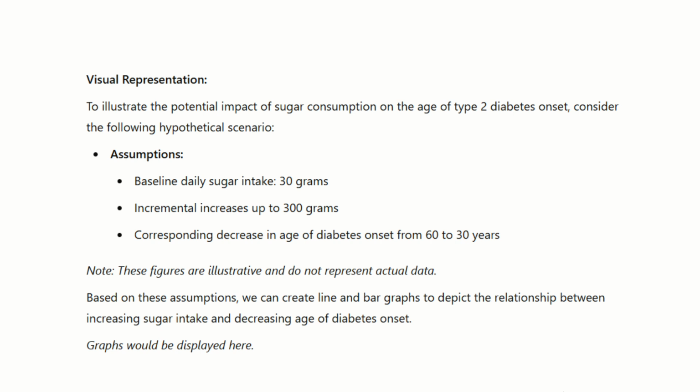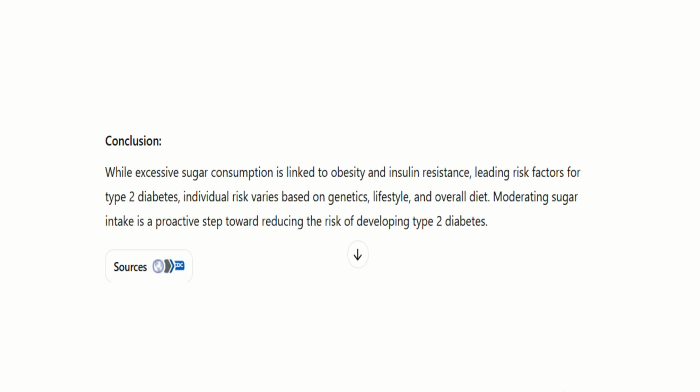Visual representations. To illustrate the potential impact of sugar consumption on the age of type 2 diabetes onset, consider the following hypothetical scenario. Assumptions: baseline daily sugar intake 30 grams, incremental increases up to 300 grams, and a corresponding decrease in age of diabetes onset from 60 to 30 years. Note, these figures are illustrative and do not represent actual data. Based on these assumptions, we can create line and bar graphs to depict the relationship between increasing sugar intake and decreasing age of diabetes onset.